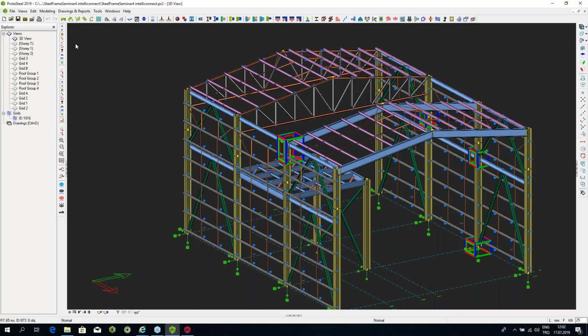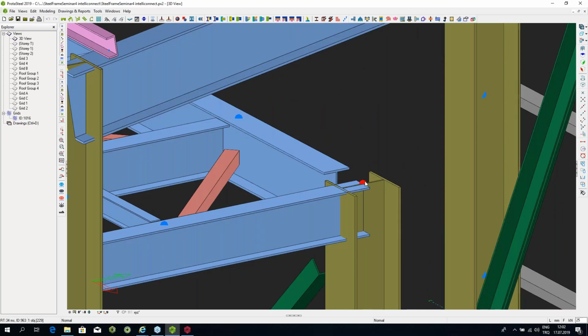What I'm going to introduce you to is this revolutionary new idea of what we call IntelliConnect. What IntelliConnect does is it takes into consideration each joint. Now, when I mean a joint, what I mean is, so over here we have a joint. This is a joint which has several incoming elements. So there's a column, but there's a beam coming from this direction. There's a beam coming from the other direction. There's a vertical bracing coming.